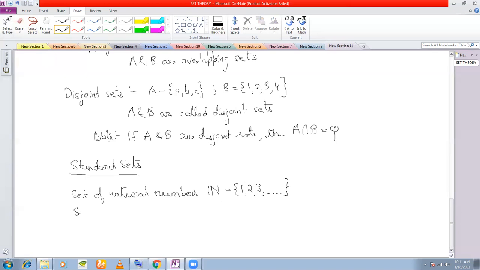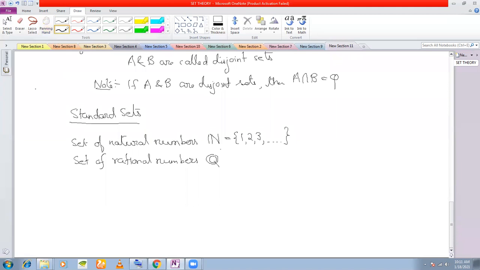Next is the set of rational numbers. The set of rational numbers is denoted by this symbol, Q. So whenever I'm writing Q in this manner, you will understand that I'm talking about rational numbers. The next is the set of integers.